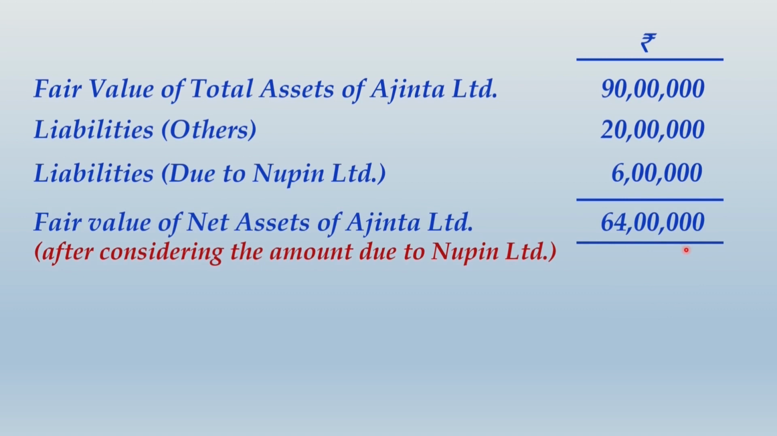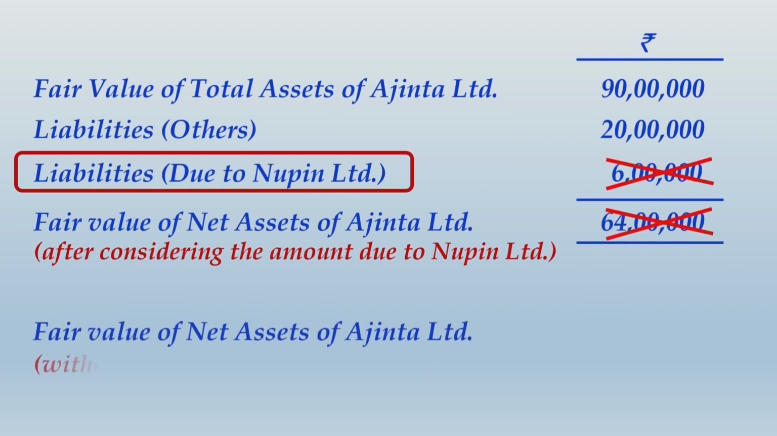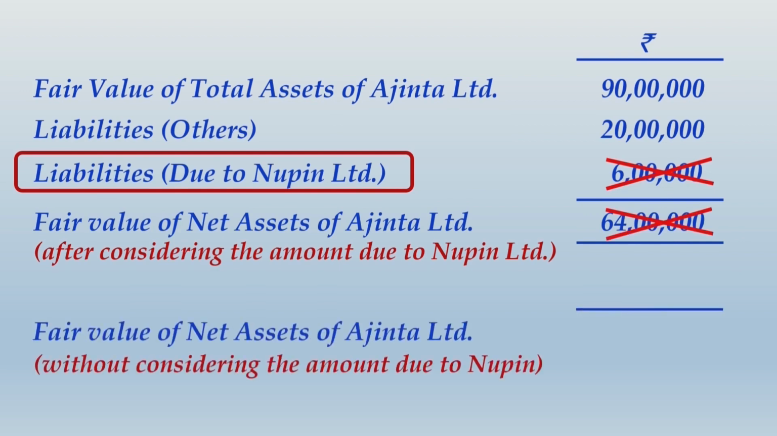However, we are very clear that Newpin Limited is not interested in this component of liability, correct? So according to Newpin Limited, it will just consider these two components of assets and liabilities. It will not consider the amount which is due to Newpin Limited itself. So if you eliminate this amount from the view, obviously this amount would change. So what we get now is not 64 lakhs, but the fair value of net assets after eliminating that liability as 70 lakhs. So 90 lakhs minus 20 lakhs will give you 70 lakhs.